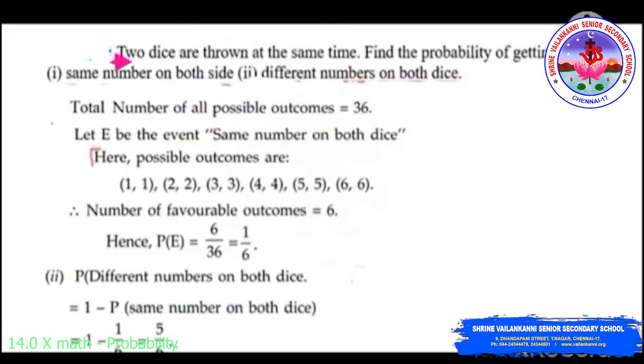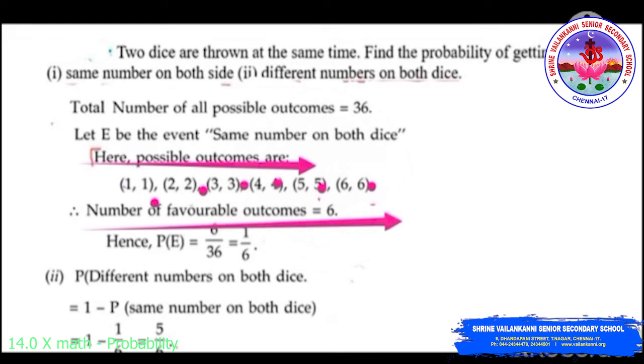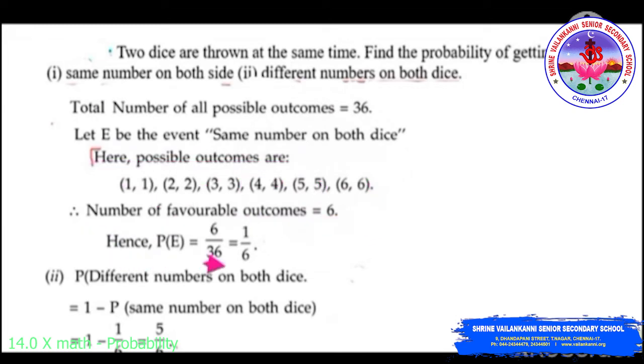Second problem: 2 dice are thrown at the same time. Find the probability of getting the same number on both dice, and a different number on both sides. Note that the total number of possible outcomes in throwing 2 dice is 36. Let E be the event of getting the same number on both dice. The possible outcomes are 1,1; 2,2; 3,3; 4,4; 5,5 and 6,6. Therefore the number of favorable outcomes will be 6. Hence the probability of the favorable event is 6 by 36.